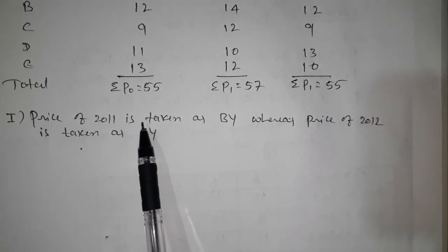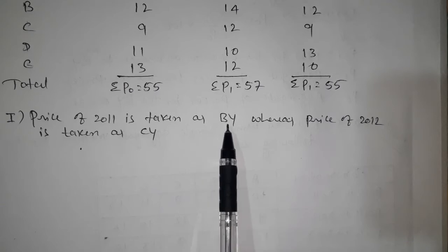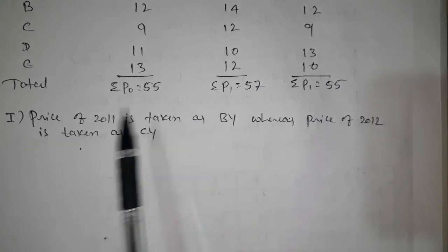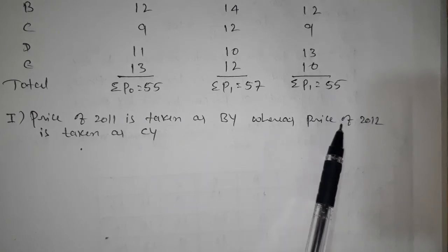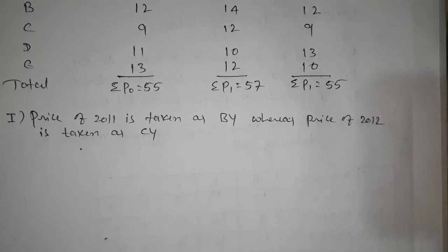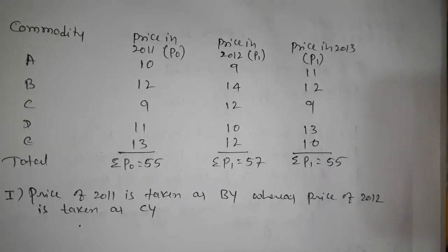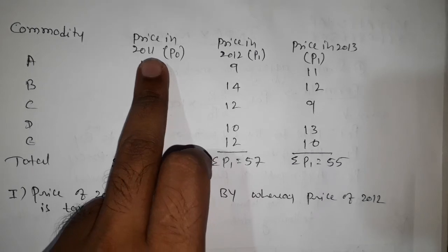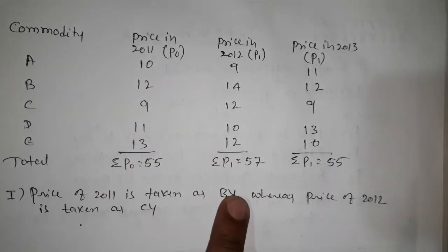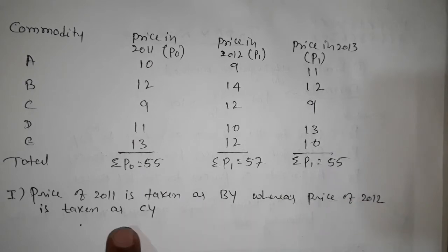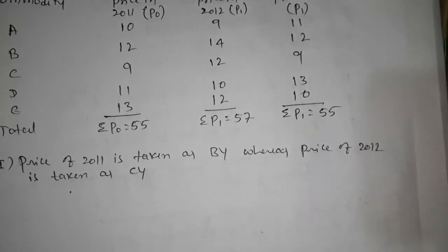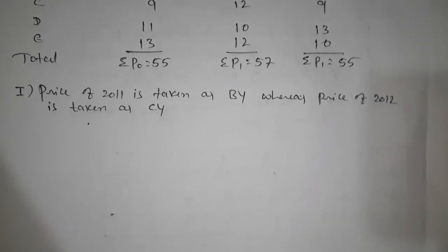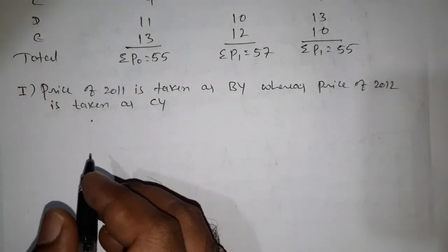Prices of 2011 is taken as base year. Keep it in your mind, I am saying that again. 2011 is taken as base year, whereas price of 2012 is taken as current year. So 2011 becomes the base year and 2012 is taken as the current year. Let us go for the formula. We need to put the formula. I have already given that formula in the first explanation. Take that formula.